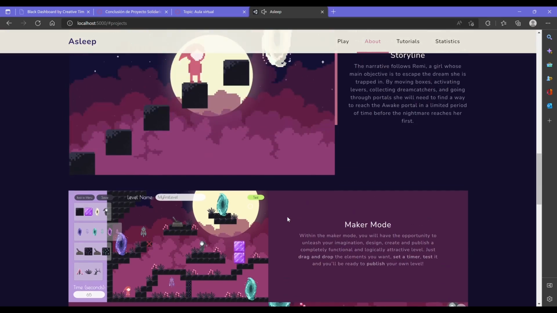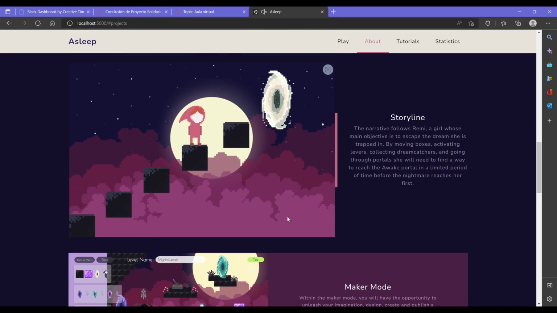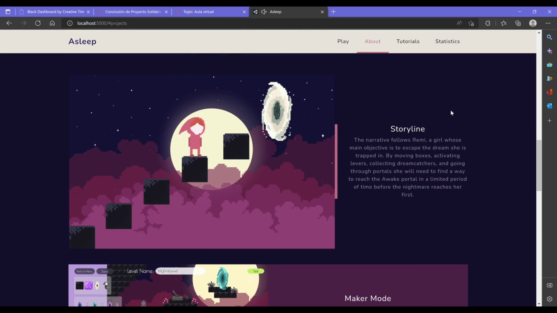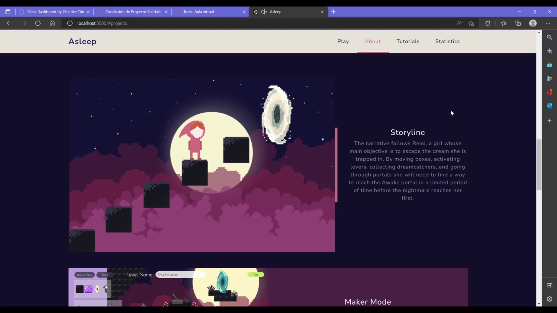Now that we're in this section, maybe it's worth mentioning that, as I said earlier, the video game's main character is a girl named Remy, and she's trapped in a dream from which she has to wake up before the nightmare reaches her first. In terms of the video game, this translates to the user having to solve a series of puzzles within a limited amount of time to reach the end portal, which results in the passing of the level.